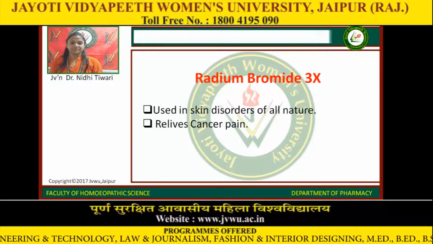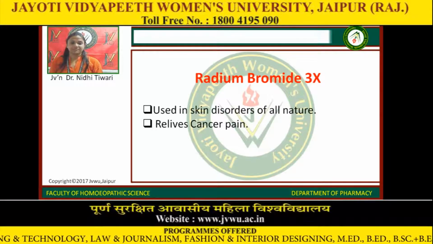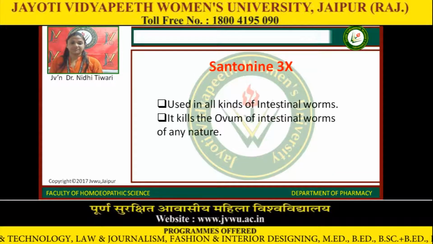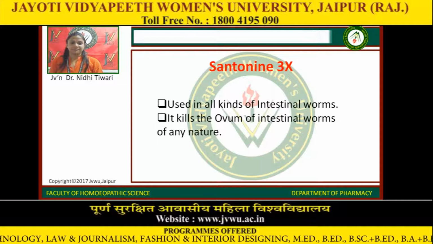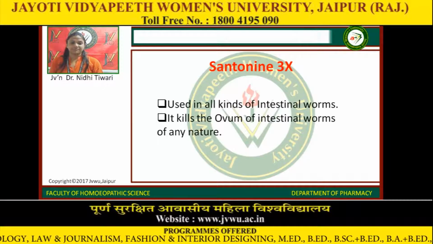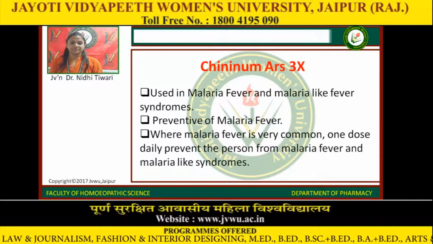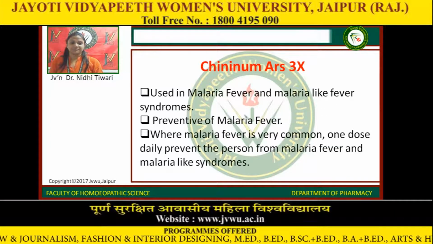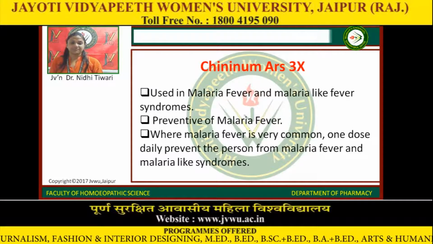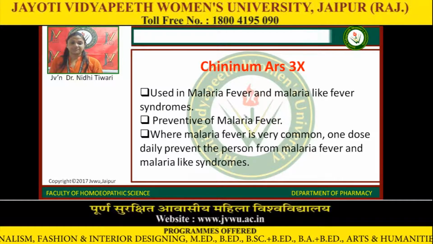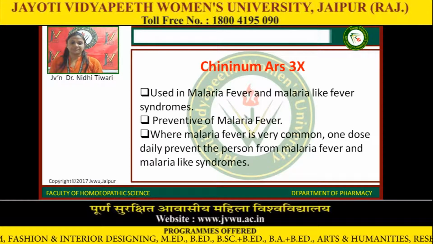Radium bromide 3x, used in skin disorders of all nature, relieves cancer pain. Centonine 3x, used in all kinds of intestinal worms. It kills the ovum of intestinal worms of any nature. Chinium As 3x, used in malaria fever and malaria-like fever syndromes. Preventive of malaria fever: when malaria fever is very common, one dose daily prevents the person from malaria fever and